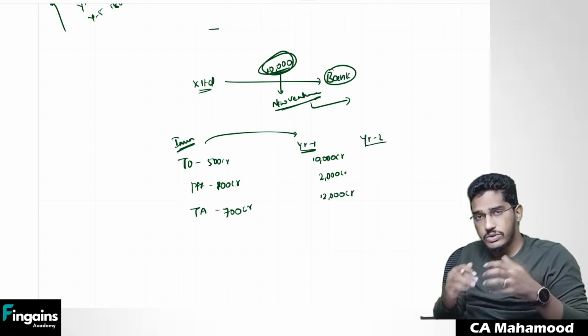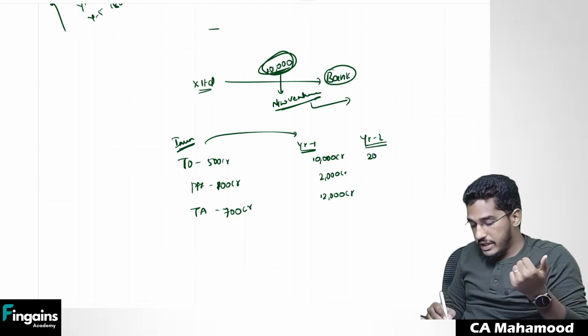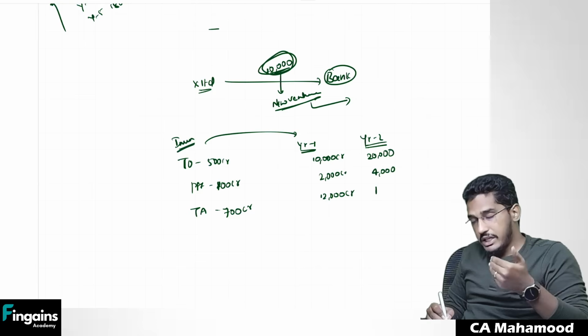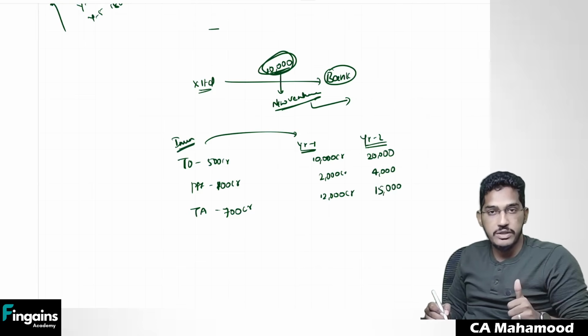Like that, they said in year 2 the product will reach even more people. In the next year, the revenue will go to 20,000 crore rupees. We will make 4,000 crore rupees of profit. We will incur more capital expenditure, and our assets are going to be 15,000.